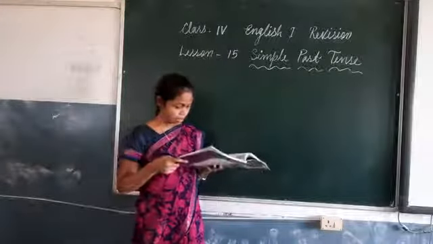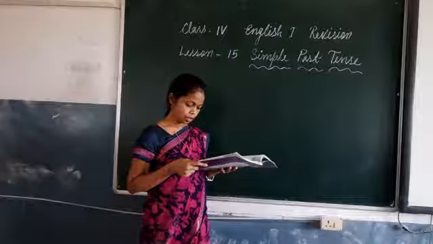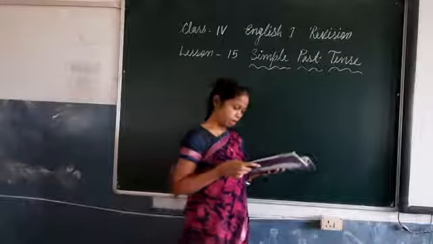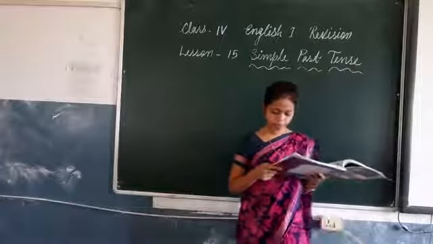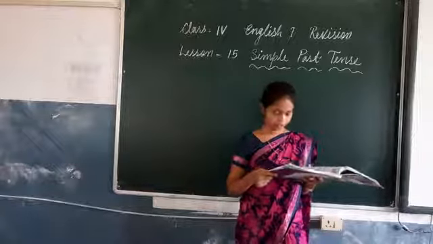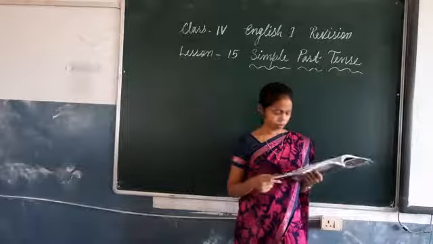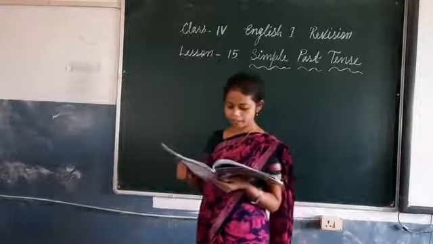Now next, write the first verse of the poem, The Land of Counterpane by R.L. Stevenson in the past tense. When I am, instead of am, you can write was.